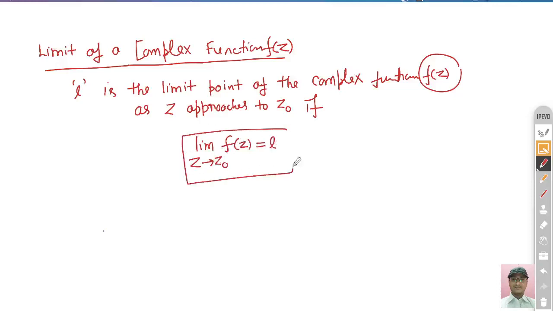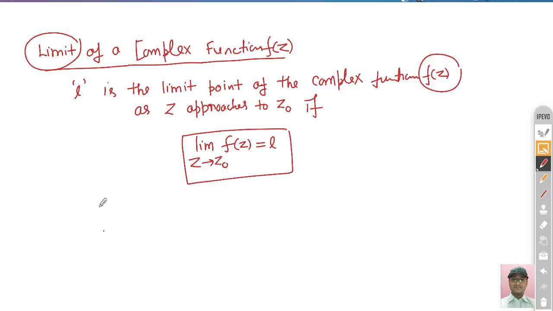When we say that L is the limit point of this complex function f(z) as z approaches z0, if this condition is satisfied, limit z tends to z0, f(z) goes to L, and L is the limit point of this function f(z) as z approaches z0, right? So this is the first definition: what is the limit of a complex function as z approaches z0. We just simply calculate this value. Also I will solve problems related to this one.